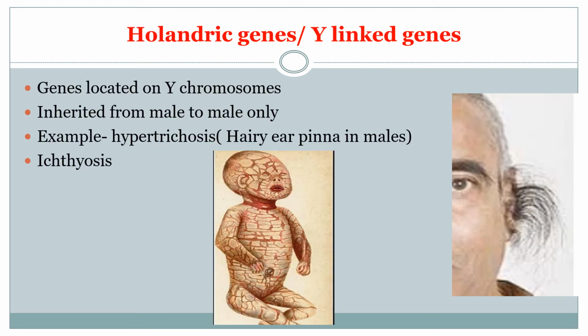Next, let's go for holandric genes. These genes are also known as Y-linked genes, because these genes are located on the Y chromosome, and these genes are inherited from male to male only. Hence the name Y-linked genes. And the example for these holandric genes is hypertrichosis, commonly known as hairy ear pinna in case of males. You might have seen this. And next is ichthyosis. So these two are the examples for holandric genes or Y-linked genes.